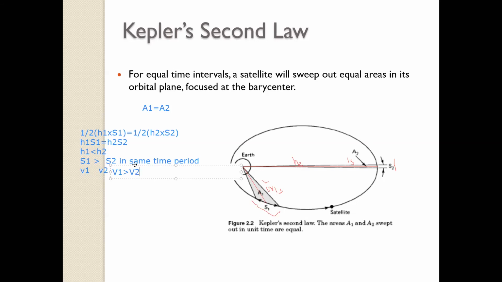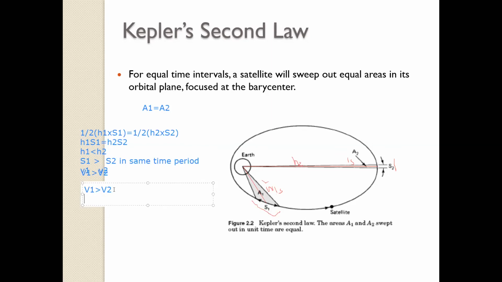Why is it so? This is because in the same time period, you are covering a larger distance at perigee and smaller distance at apogee. That simply means that the velocity is different, because speed is equivalent to distance upon time. If the time is the same and the distance is more, then the velocity will also be more. So velocity will be larger.